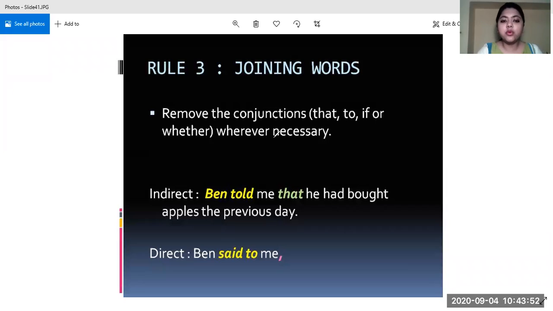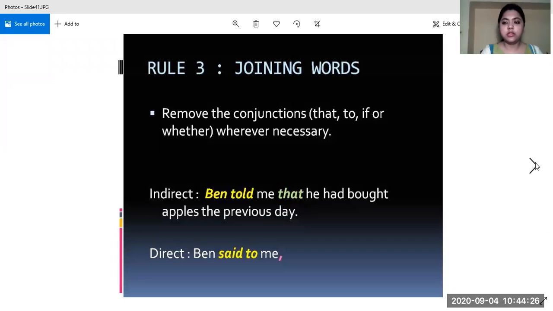We will be just removing these conjunctions, and in the direct speech we won't have any that or to or if or whether. So this that, which is there in the indirect speech, has no existence in the direct speech. So we do not use any that or any of the conjunctions which we use to convert a direct speech into indirect speech.